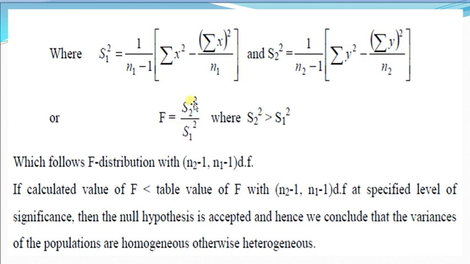And F is equal to s2 square upon s1 square, where s2 square is greater than s1 square.